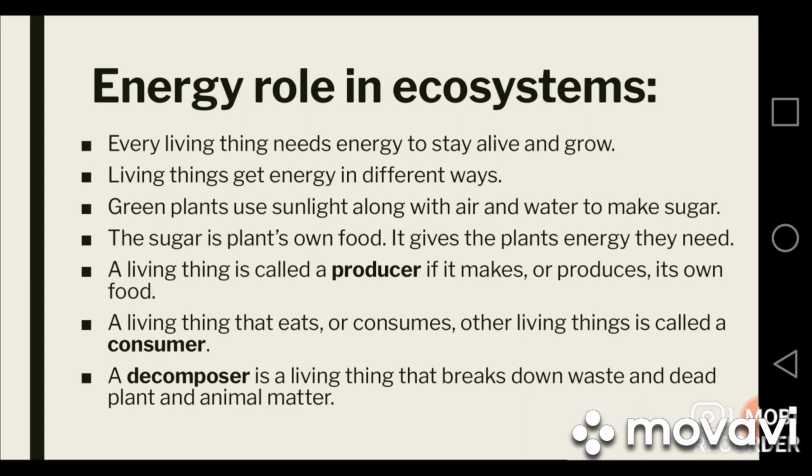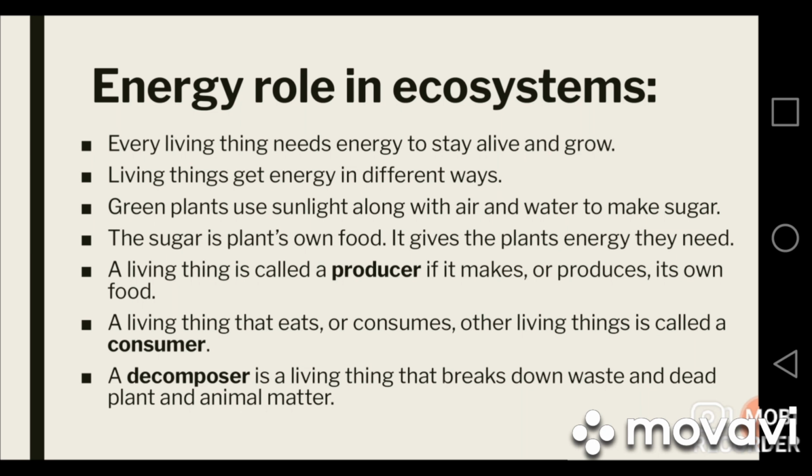Different living things get energy in different ways. Some of them can make their own food and some of them are dependent on other living things for their food. Green plants use sunlight along with air and water to make their own food and they store this food in the form of sugars.